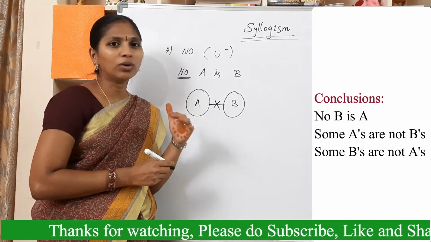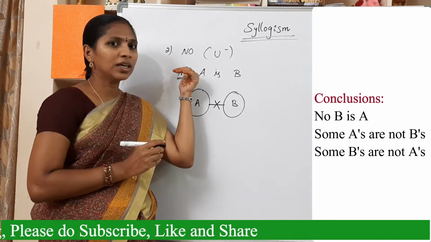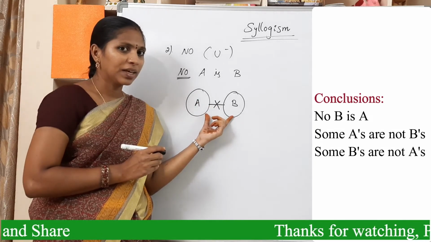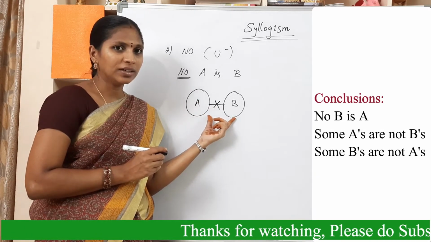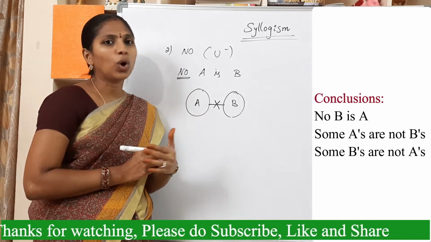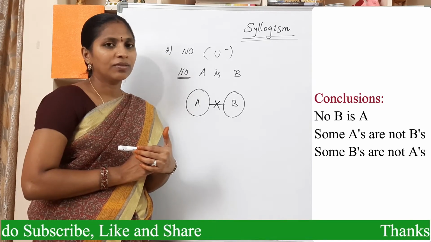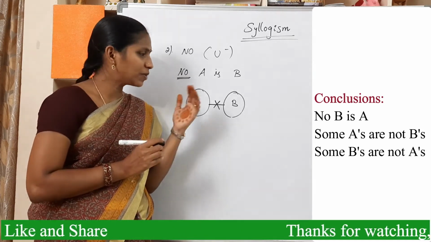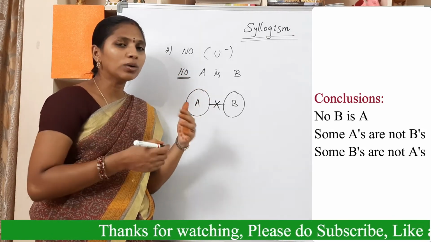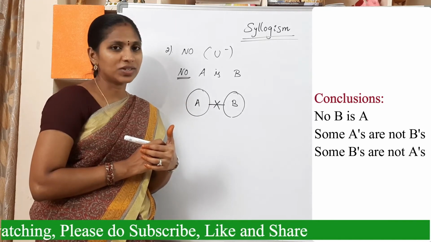Actually, no need to find out the conclusions. In your exams, they give the statements and conclusions also. Simply draw the Venn diagram and find out the relation. Then check which conclusions are valid and which are not valid. Then finally select your answer option. For better understanding, I want to explain like this. Here this is a statement. Then find out conclusions on your own. Then solving the questions is very easy.